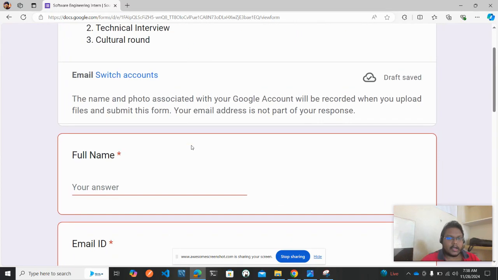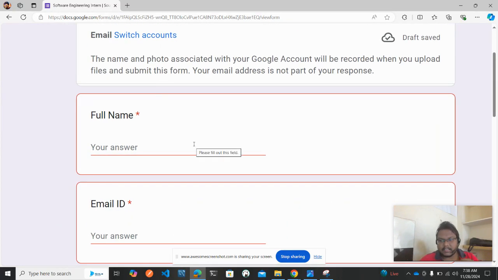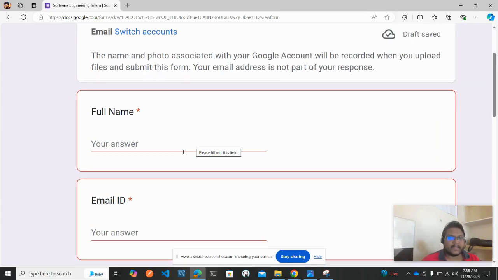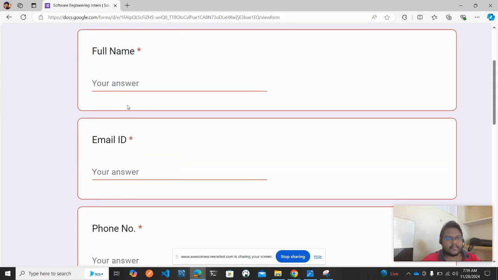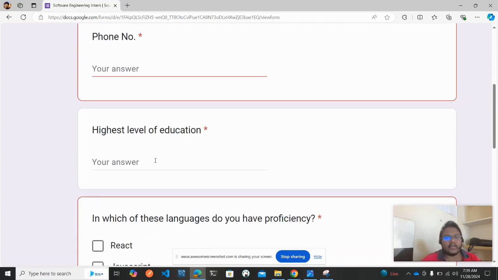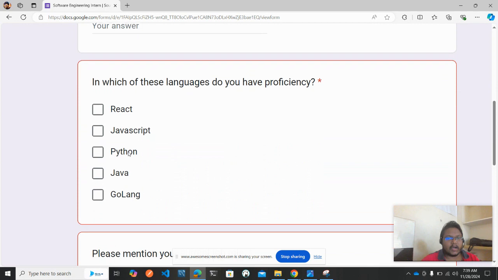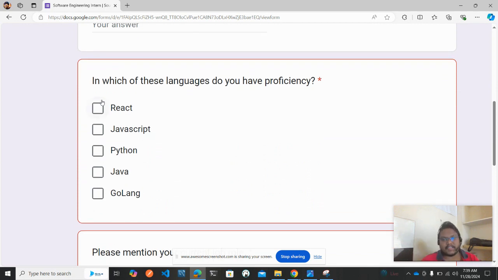That's easy. First of all, you need to fill in these details so that you put in your application for this Soul AI software engineer intern position. First your first name, your full name, your email address, your phone number, and your highest level of education, in case you have done Bachelor of Technology. You need to fill that. The next one: in which of these languages do you have proficiency? Select the languages which you know, or in case you are just learning the things, just checkbox that. In case you know React, JavaScript, Python, Java, just go ahead and checkbox everything.